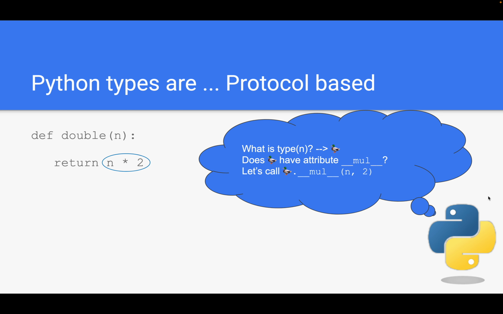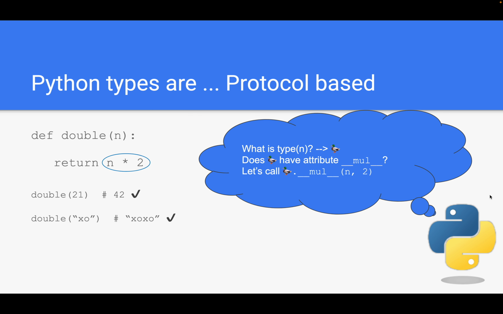So yeah, this is what's meant by protocol based. These protocols are basically behaviors on types. And the duck typing means that whenever you want to do something with an object, the object needs to support the behaviors that you want to achieve with the object. For example, multiplication with another number. In consequence, this means if you invoke double with 21, which is a number, obviously numbers implement multiplication with another number. It will result in a 42 in this case.